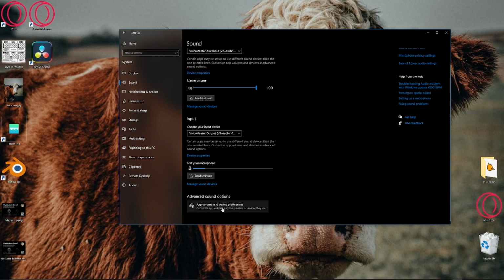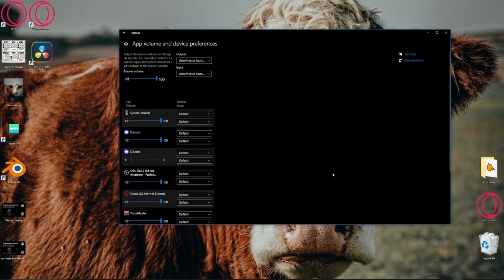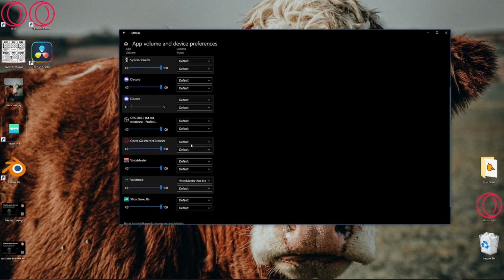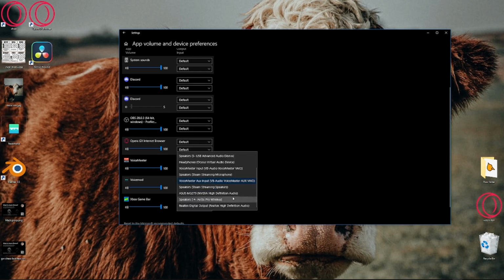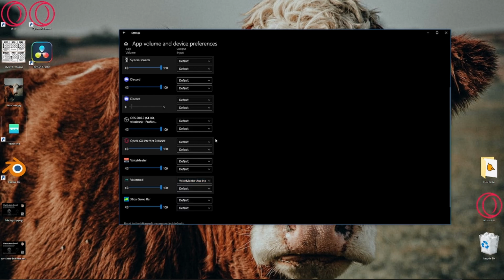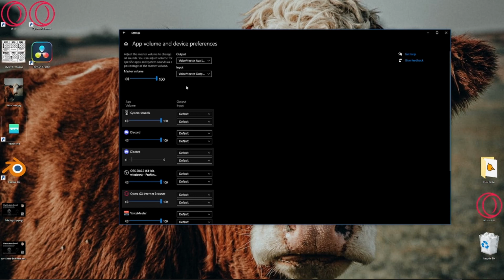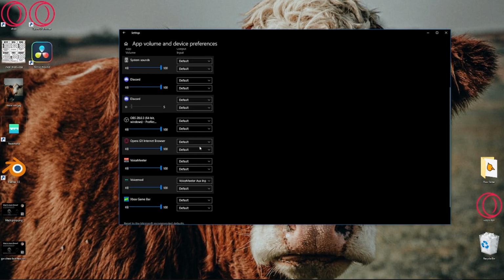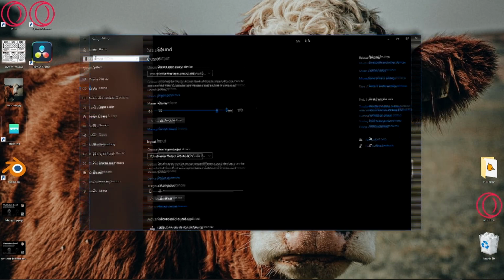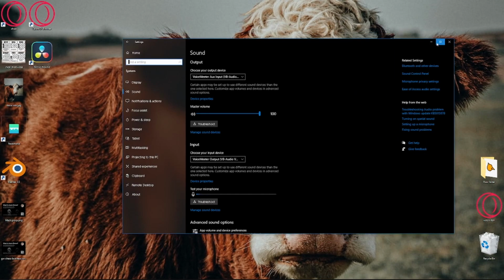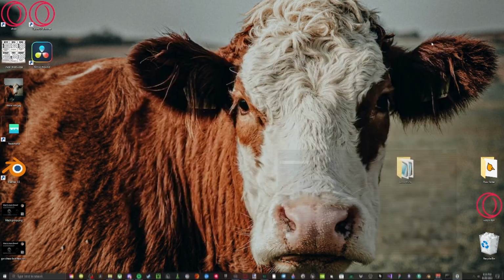And then after that, if you want the sound effects to be able to actually play for your microphone, you need to go into advanced sound options. And then you need to set the Steam Deck in here to Voicemeeter input for the output. So you need to set the input into the output. And if you want your Spotify music to be able to be heard as well, you need to do that as well. And believe it or not, that's it. That's all you have to do. And you're good to go.